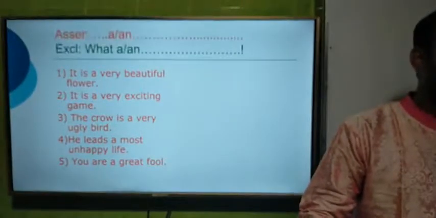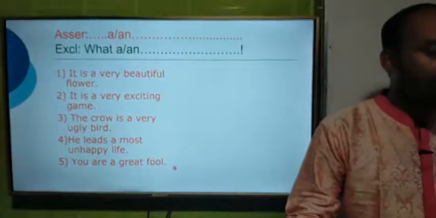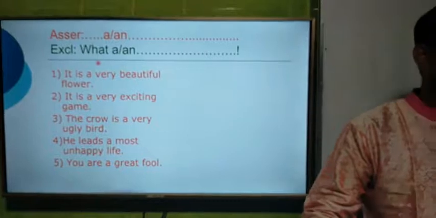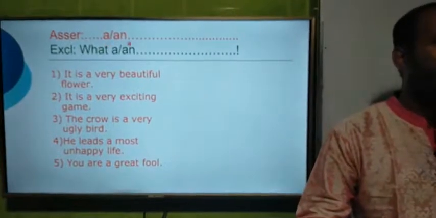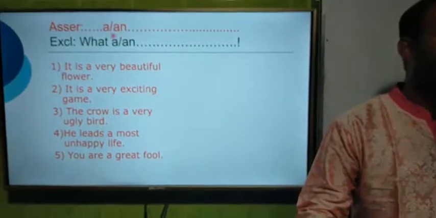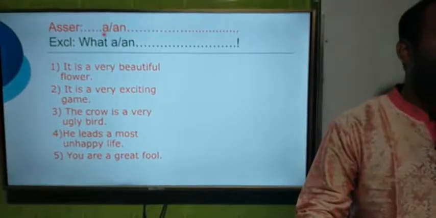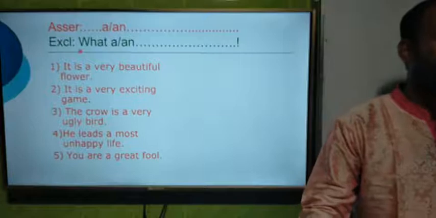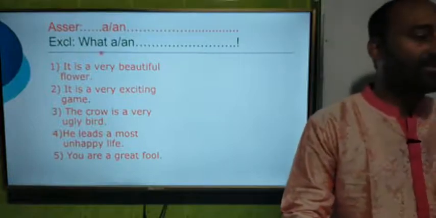So dear students, here this is the first rule, and this rule is the rule of A or N. That means you will get A or N in an assertive sentence, and we have to make it exclamatory.